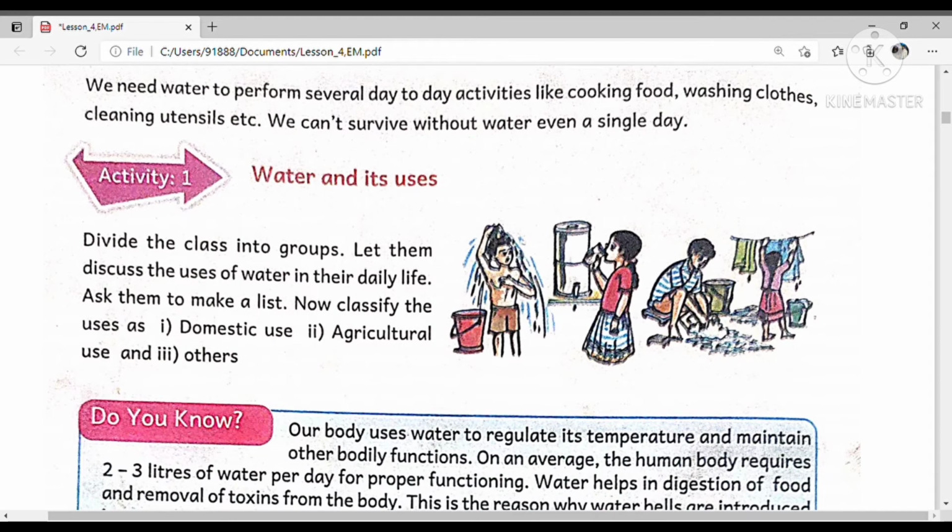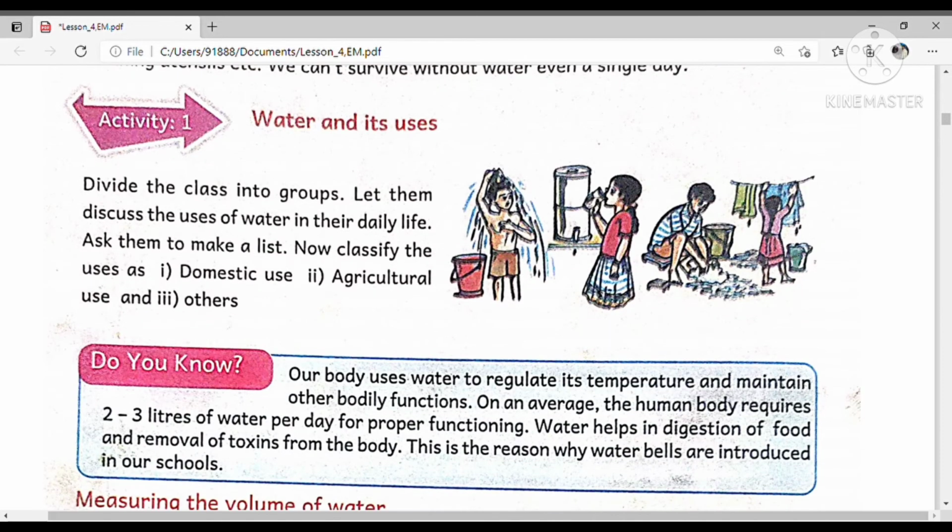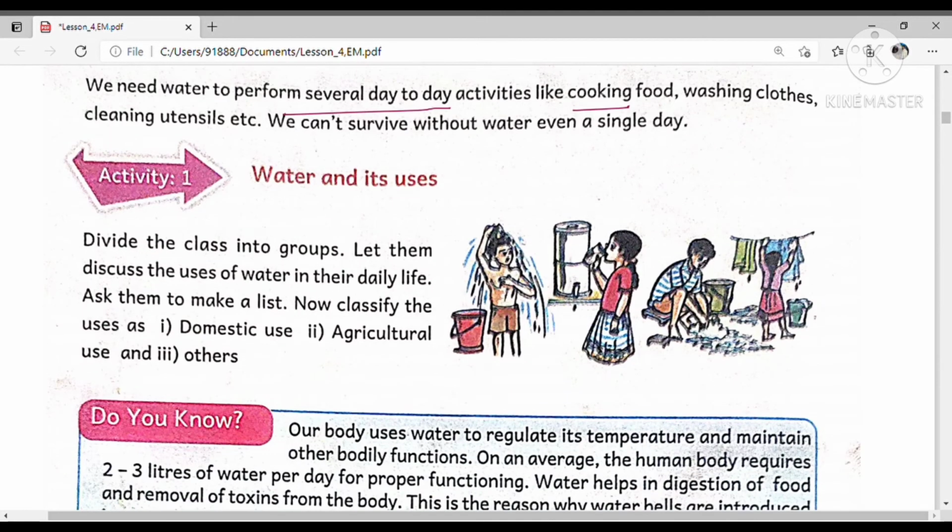So see, we need water to perform several day-to-day activities like cooking food, washing clothes and cleaning utensils. So we can't survive without water even a single day. So now let us see water and its uses.